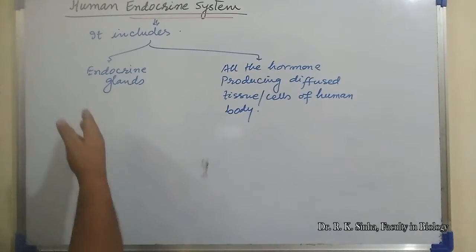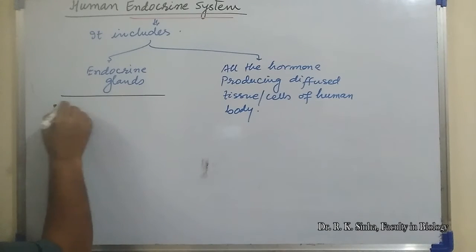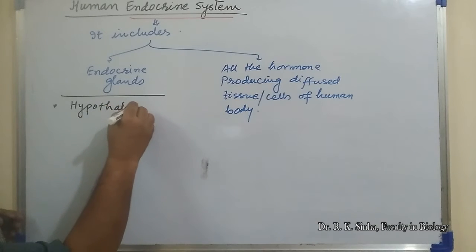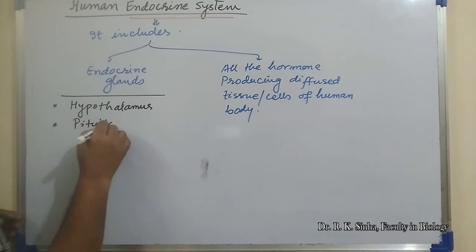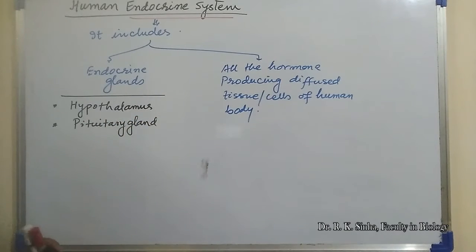First we should list the name of the endocrine glands of the human body. The first one is hypothalamus, and next one is pituitary gland. Pituitary gland is the master gland of the body, also known as master of the endocrine orchestra and hypophysis also.